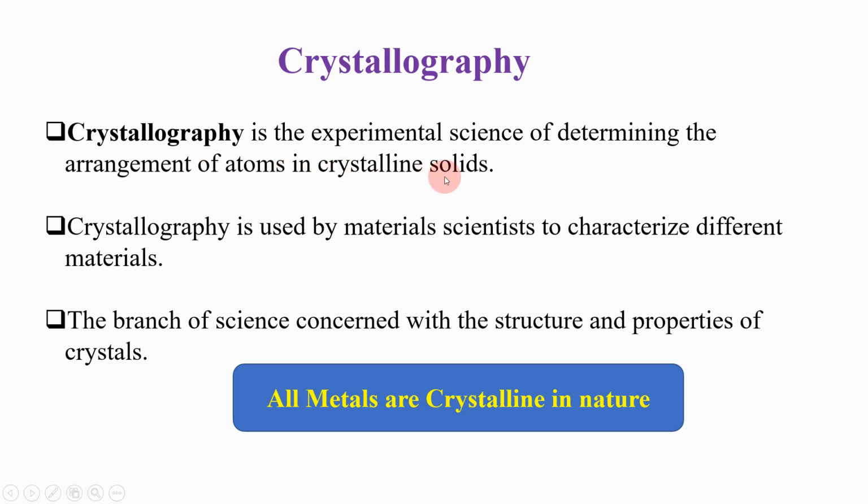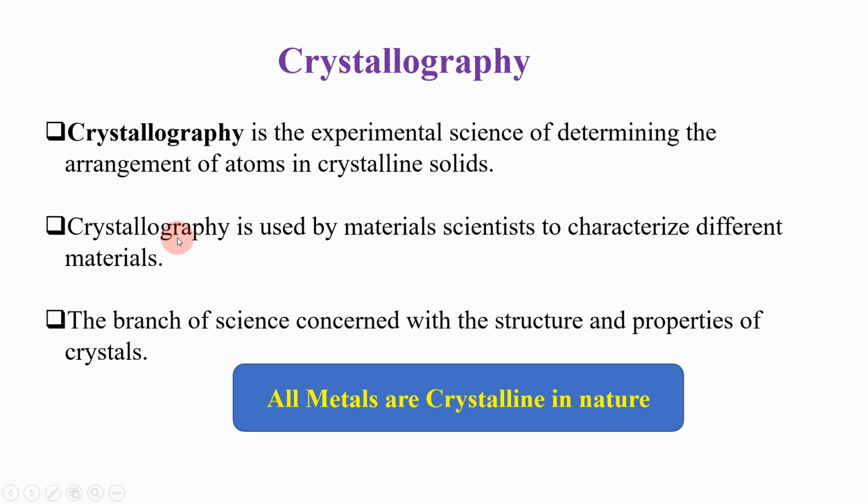So how are atoms arranged in a crystal? In the first slide we have seen a crystal is a solid whose atoms or molecules are arranged in repeating or regular patterns. So crystallography is the experimental science by which we can easily determine the arrangement of atoms inside crystalline solids.